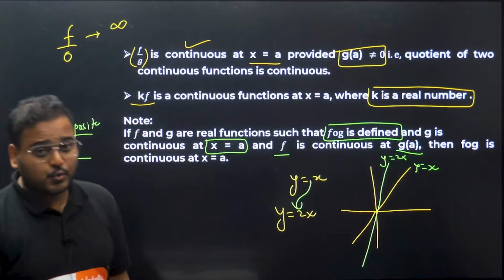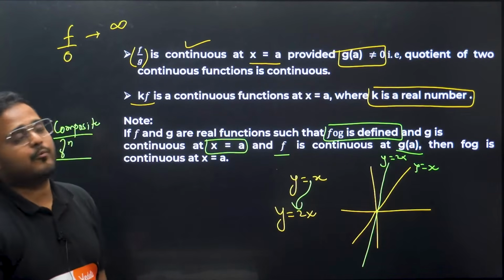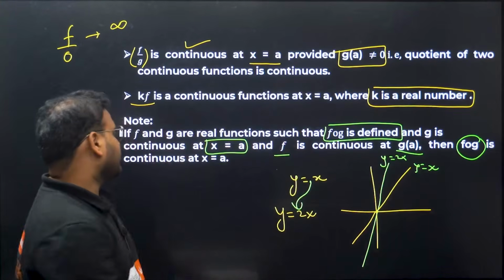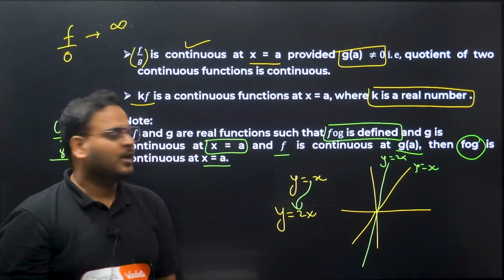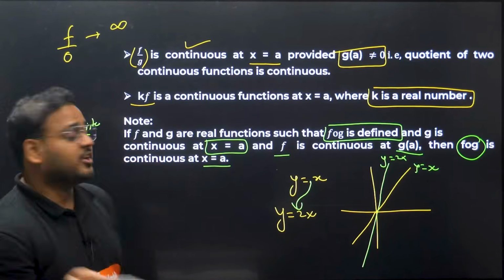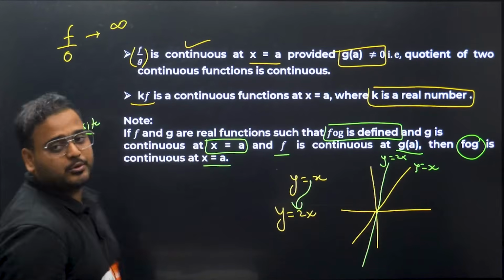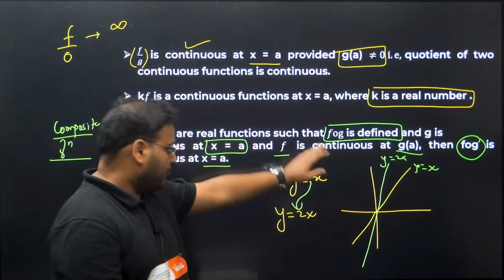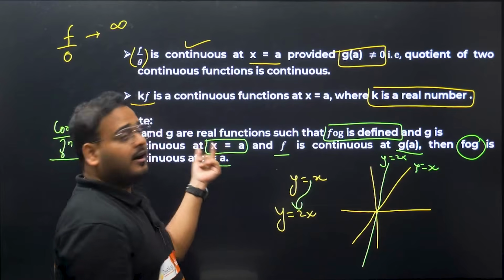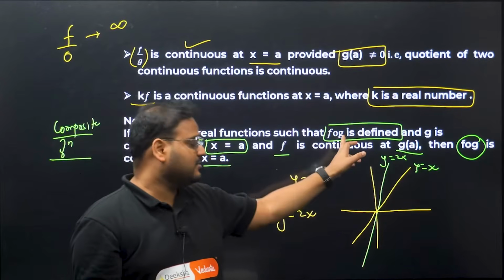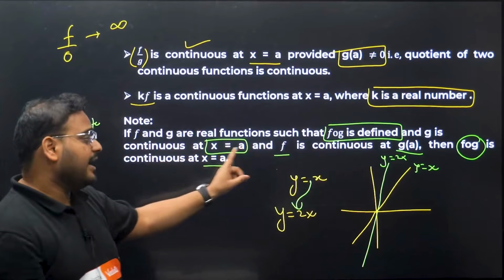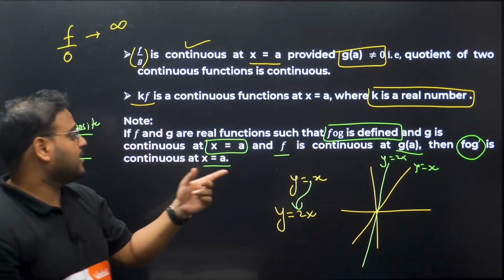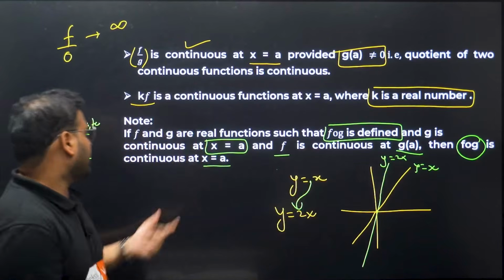If this is true, then you will say f of g is continuous at the point a. Got it? This is the composite function f of g. I hope you know that. So the first thing is, we have three conditions that should be fulfilled. f of g should be defined. Second, g, the function which is inside, should be continuous at the point a, and the function outside, f, should be continuous at the point g of a. Then you say f of g is continuous at the point a.